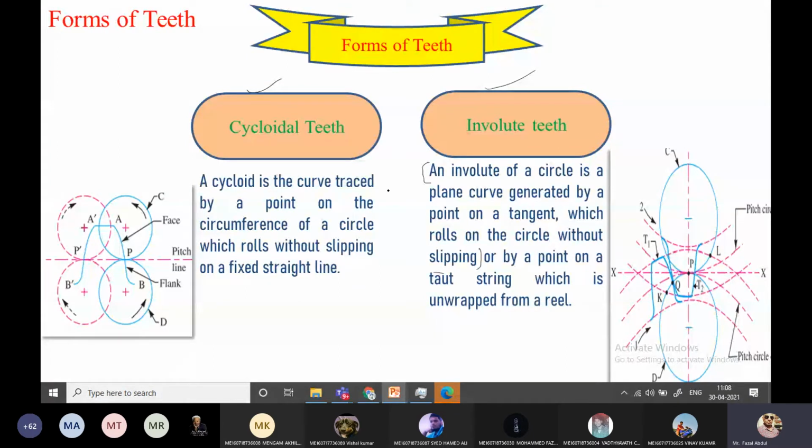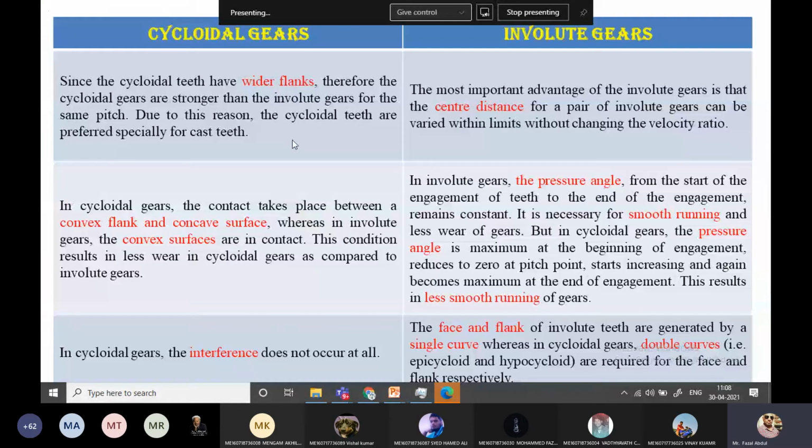That is referred to as an involute. See, this is one involute shape, how the teeth are generated. Based on this, by utilizing the curves we form the teeth shapes.